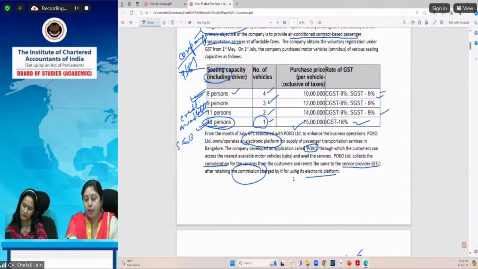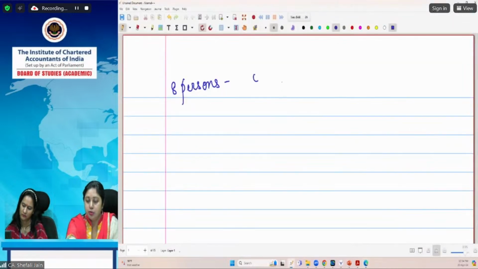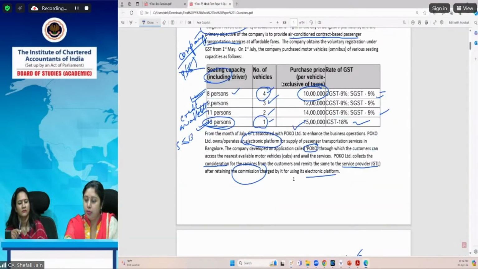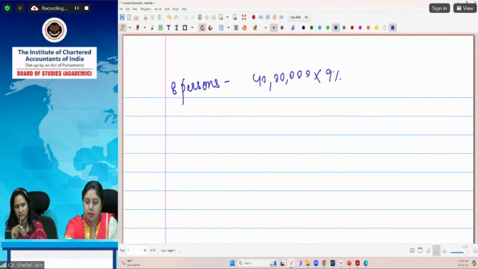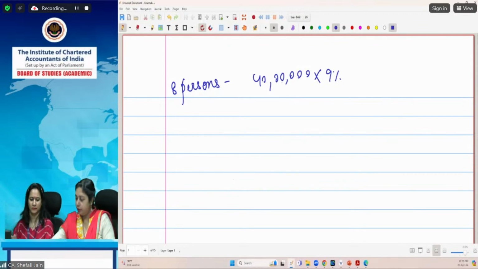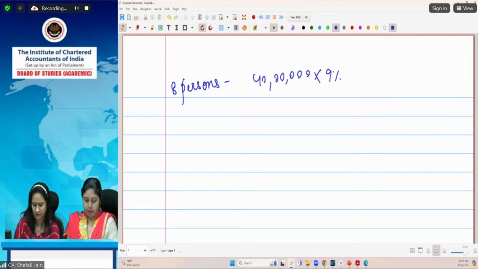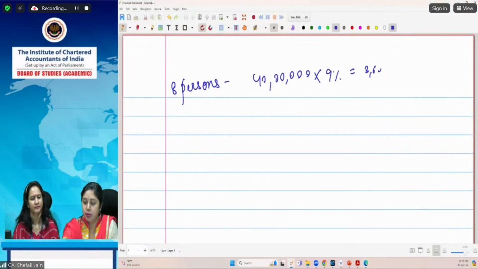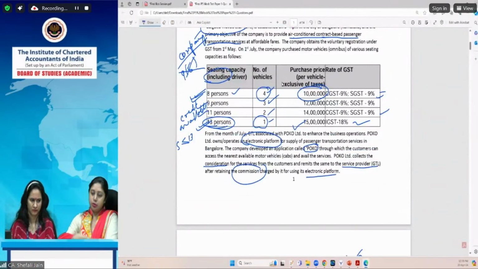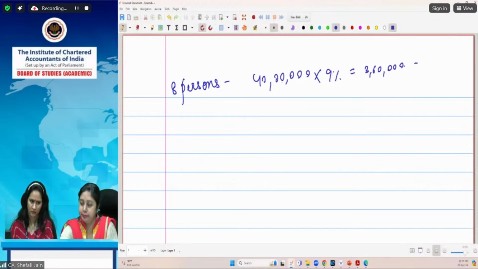ITC which is available. For the motor vehicle with 8 persons capacity, there are 4 motor vehicles at the rate of 10 lakh each. So that makes it 40 lakhs into 9% each. Now that brings it to 3,60,000. And so this is CGST and SGST.